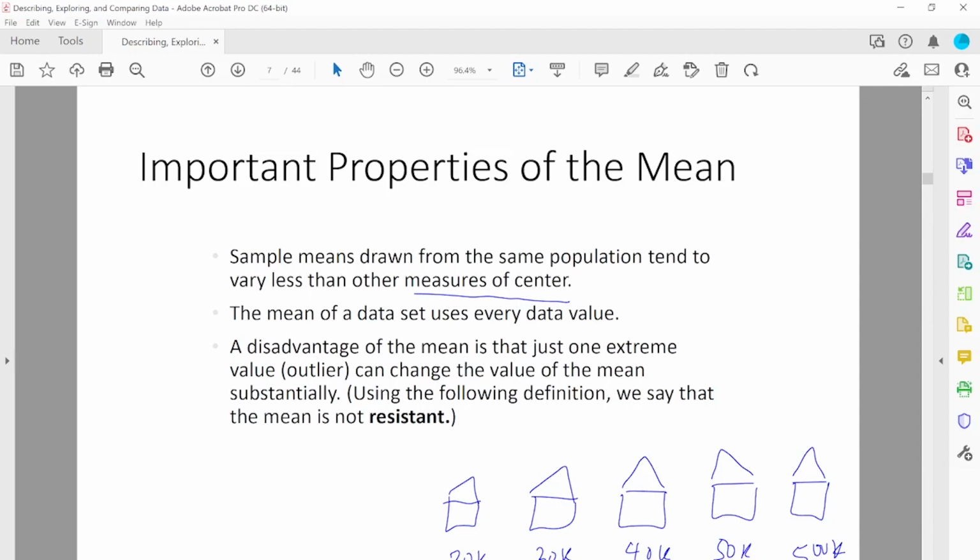Now if you try to find the mean of these 5 families, you have to add all these numbers, which gives 640k, and divide by 5, which is 128k. That's the mean household income for these 5 families, but that does not actually represent the average value. Because of this outlier, this huge number, the mean is not a good measure of center.